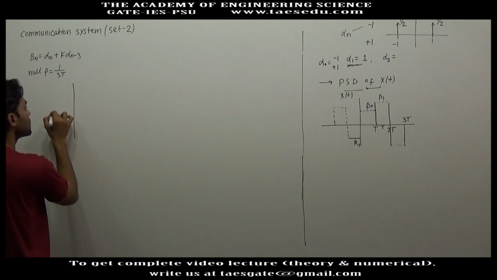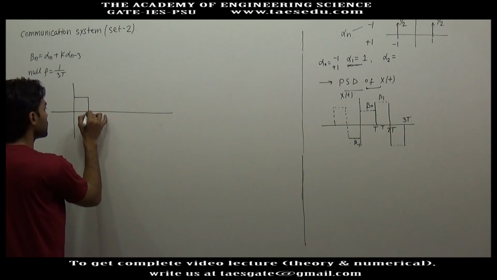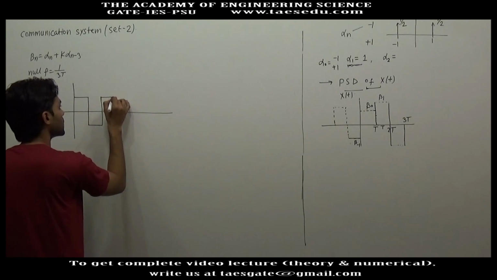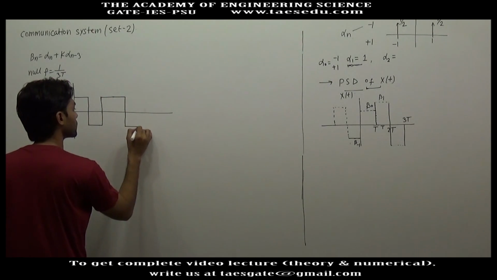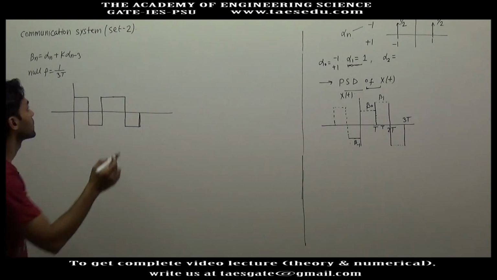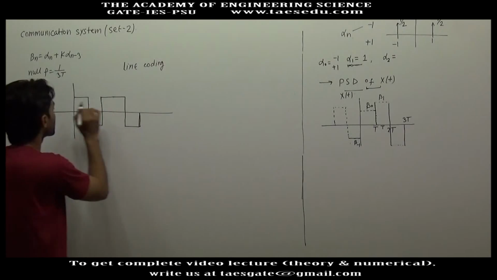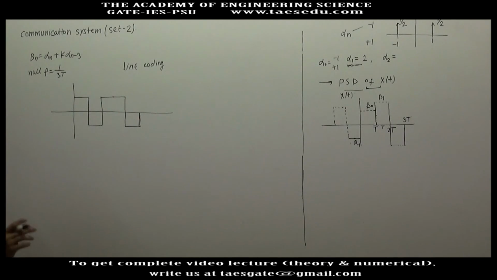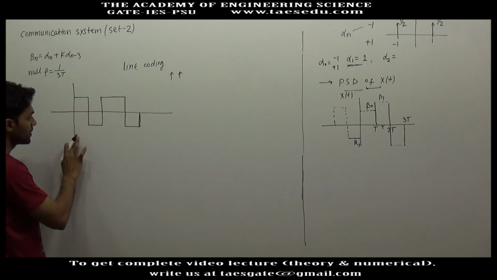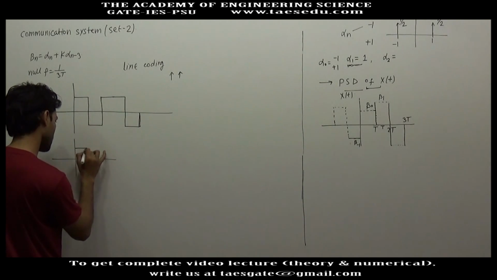Now let us consider a pulse train. Let's say positive, this is negative, this is positive, again you have positive, then you have negative. This type of exercise we have already done in the theory lecture of line coding. We represented a rectangular pulse in terms of impulses, a sequence of impulses. How can we represent this signal in terms of a sequence of pulses? We will have a fixed pulse p(t).